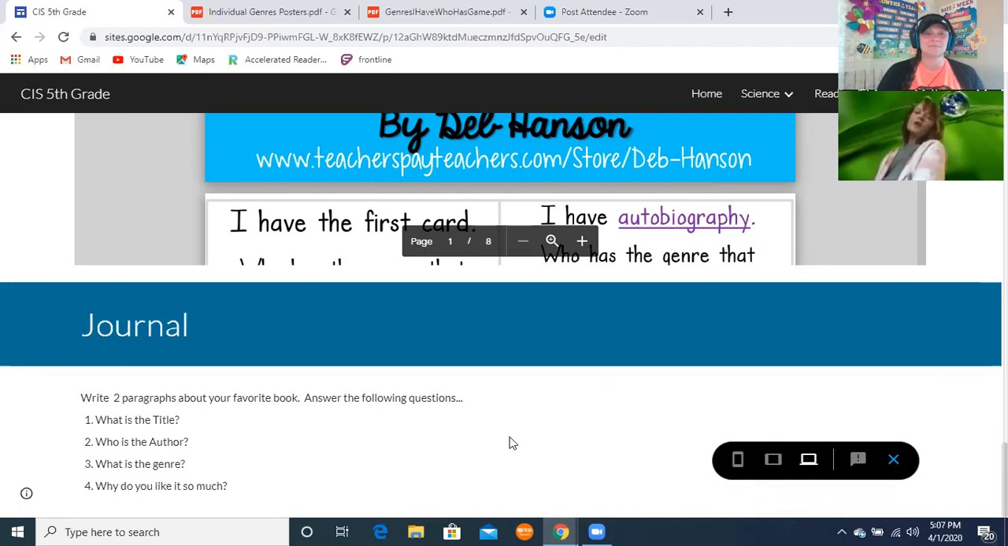On your journal, make sure you are putting the date so we can keep up with when it was. You're going to write 2 paragraphs about your favorite book that you have read, and the genre. Think about the genre you like and your favorite book. We want to know the title, so please include that in your writing. We want to know who the author is. Tell me what the genre is and why you like it so much. I would include that in the first paragraph.